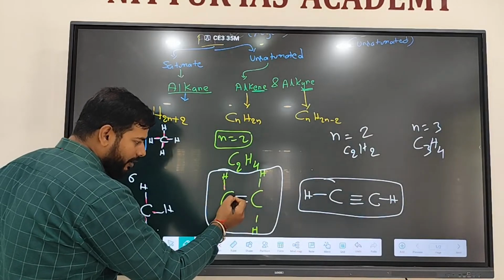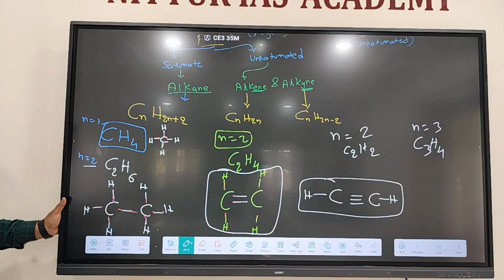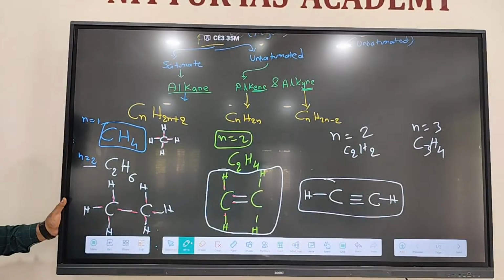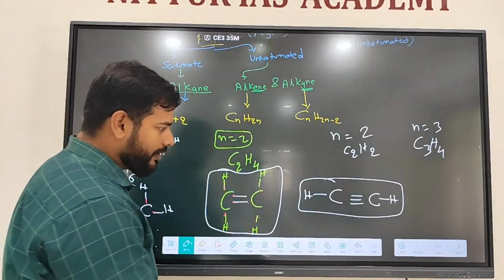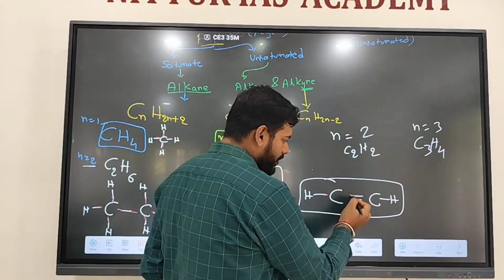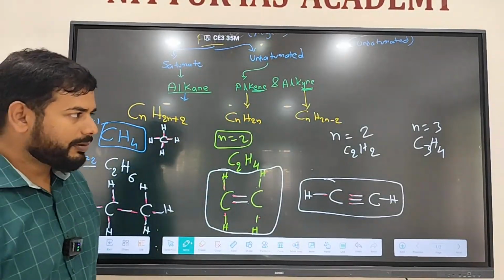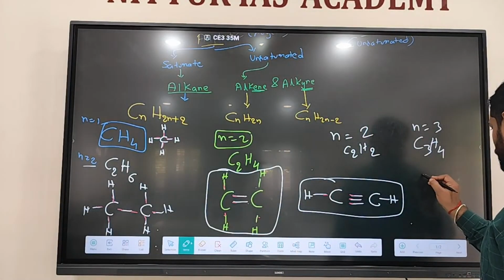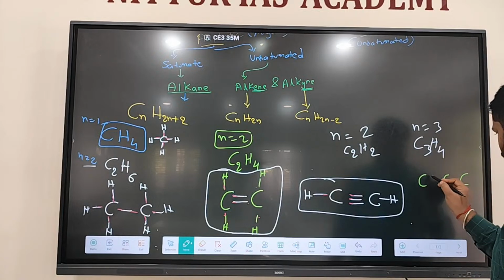That's why it is forming a double bond with the other carbon atom. So total 4 bonds are there, right? For this carbon atom, 1 with hydrogen, 3 with carbon, right? Carbon-carbon triple bond. C3H4.